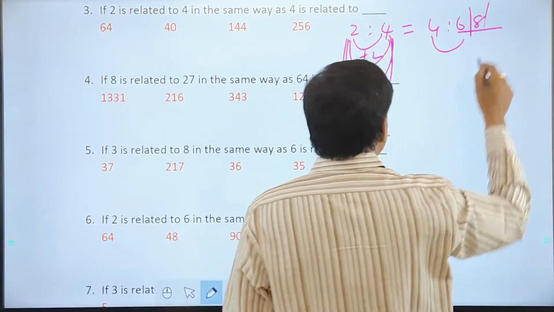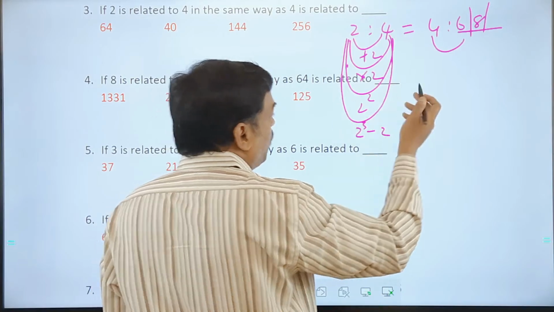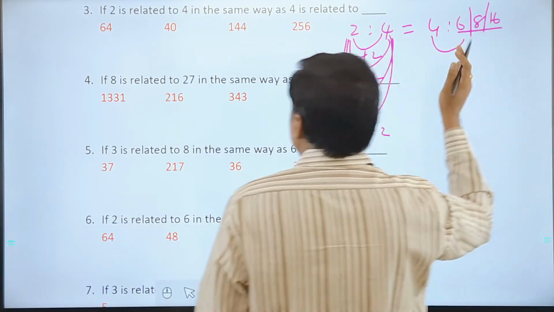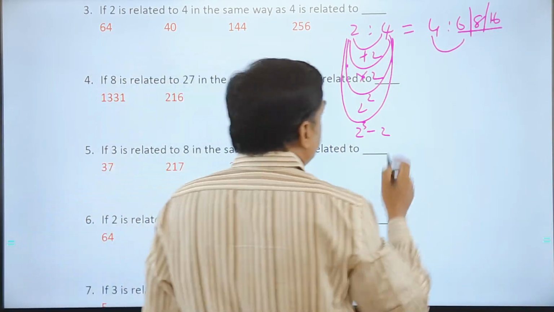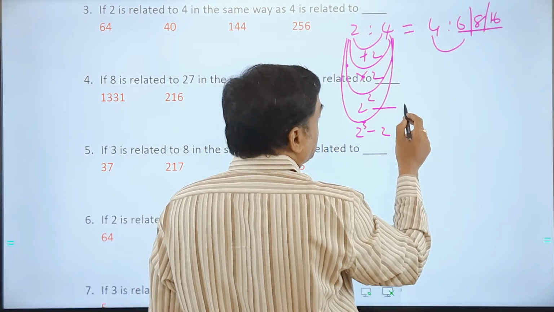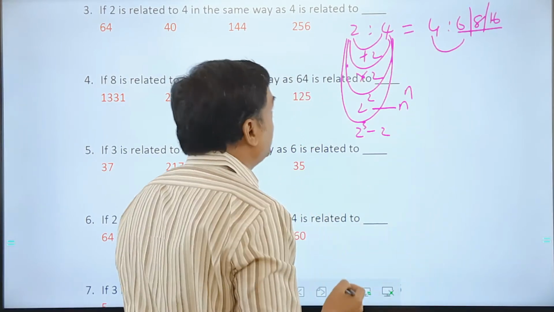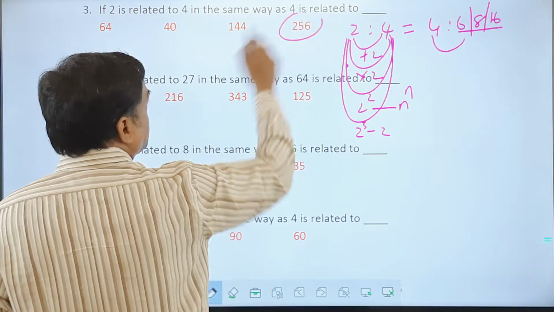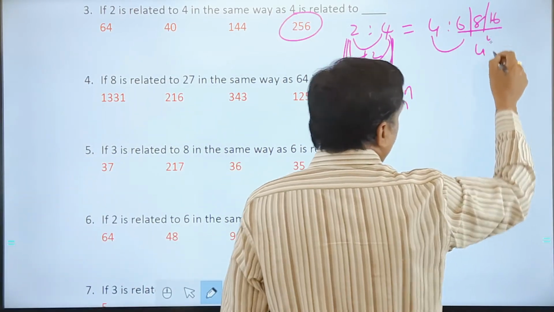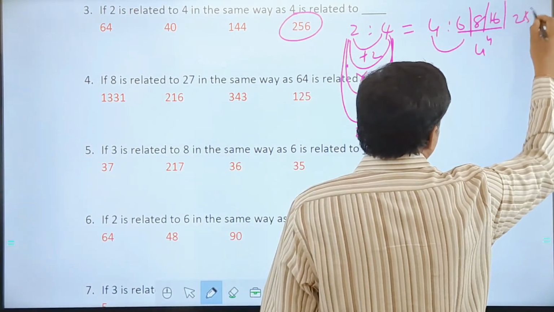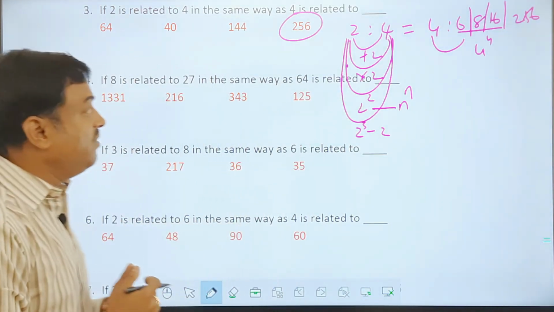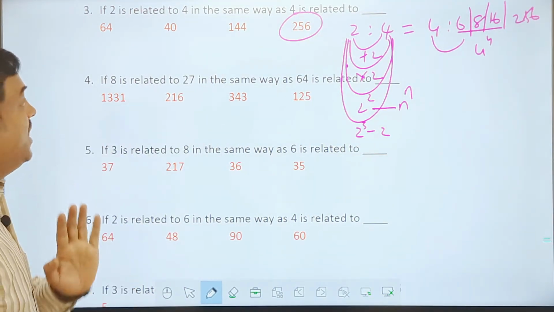Into 2 makes it 8, not there in the options. 4 square is 16. I don't see that in the options. Or else we can have one more idea here. It's like n to the power of n, which gives 256 here. 4 to the power of 4 is 256. So another possible answer here can be 256. And I find that in the options.